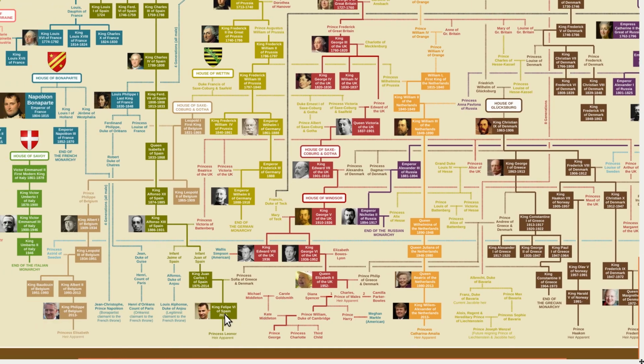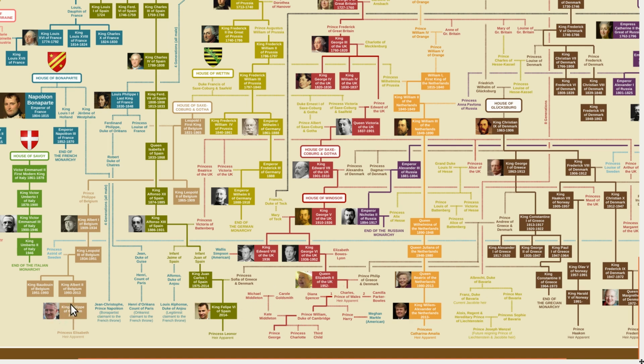Okay, finally, we have Spain and Belgium. Spain, again, King Philip of Spain is a descendant of Queen Victoria through Queen Victoria's daughter, Princess Beatrice, who had a daughter, Princess Victoria, who married the King of Spain. Now, it was actually the previous king, King Juan Carlos I, who was third cousins with Queen Elizabeth II through their connection to Queen Victoria. So that makes the current king of Spain third cousins once removed to Queen Elizabeth II.